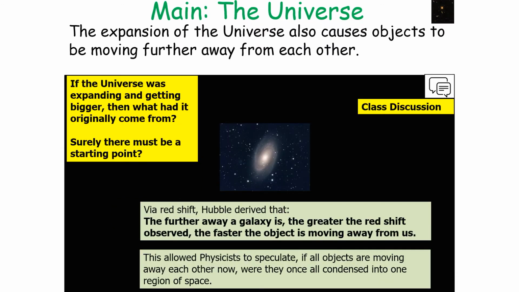So the expansion of the universe will cause the objects to be moving further away from each other. So if the universe was expanding and getting bigger, what had it originally come from? Surely there must have been a starting point.